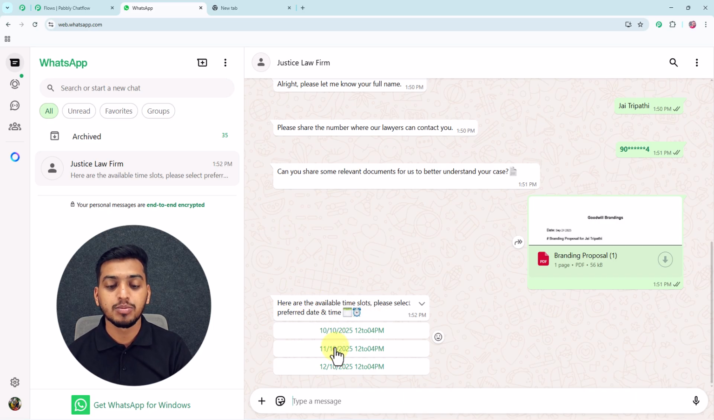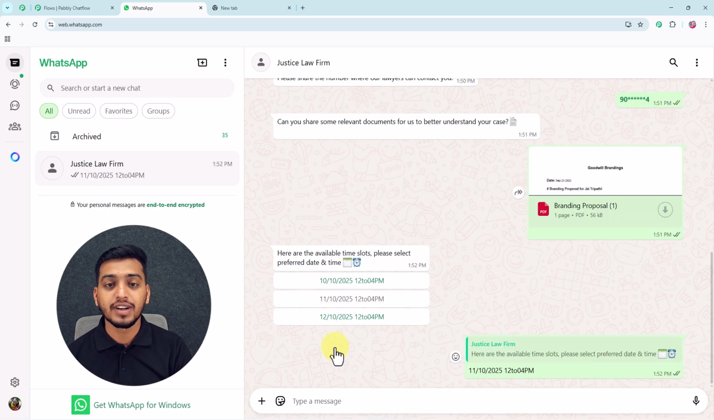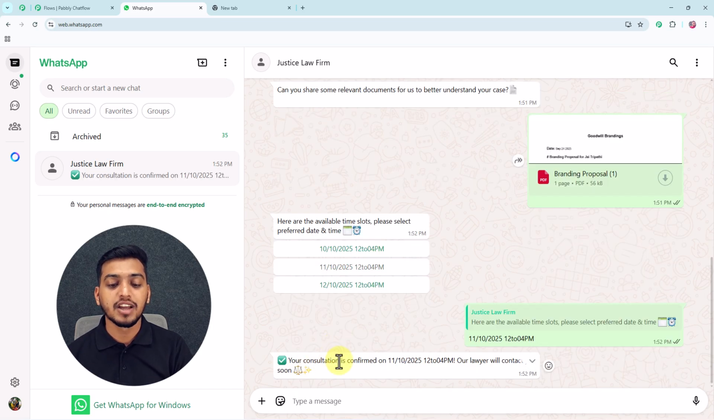So I will select this particular time slot, and after that this bot has sent me this confirmation message that my consultation is confirmed on this particular date at this particular time, and it has said that our lawyer will contact you soon. So you just saw how easily I could book this consultation for myself with the help of this WhatsApp chatbot that I have created inside my Pabbly Chatflow account. And creation of this WhatsApp chatbot is extremely easy. So now I will show you how exactly I created this WhatsApp chatbot.